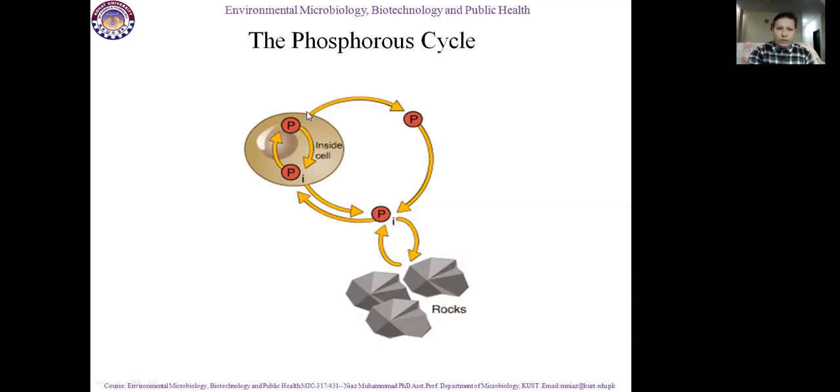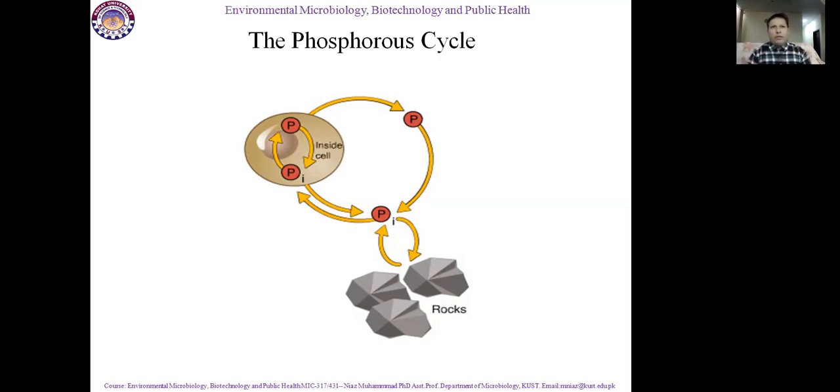So phosphorus, which is present inside of the cell, converts into elemental phosphorus, and this elemental phosphorus is inorganic phosphorus. This inorganic phosphorus is again converted into organic phosphorus inside of the cell. This inorganic phosphorus is coming from rocks, and from the cell it is again going into the rocks, into elements. So it is also an element. Most of the phosphorus is present in inorganic form, in elemental form.